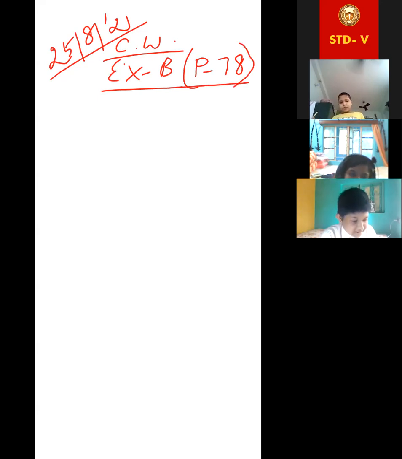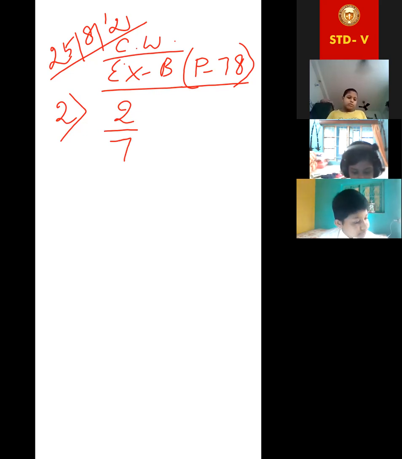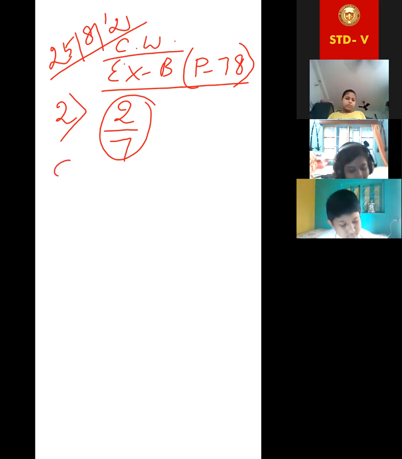Okay, now the first one, equivalent fraction, I explained too. Question number 1 probably done. Yes, ma'am, it was completed. From 2, let me start. This question number 2 is very much important for the exam also. Find one equivalent fraction of 2 by 7, right? We have to write one equivalent fraction of this, but you cannot take the fraction of your choice. What will be the fraction?